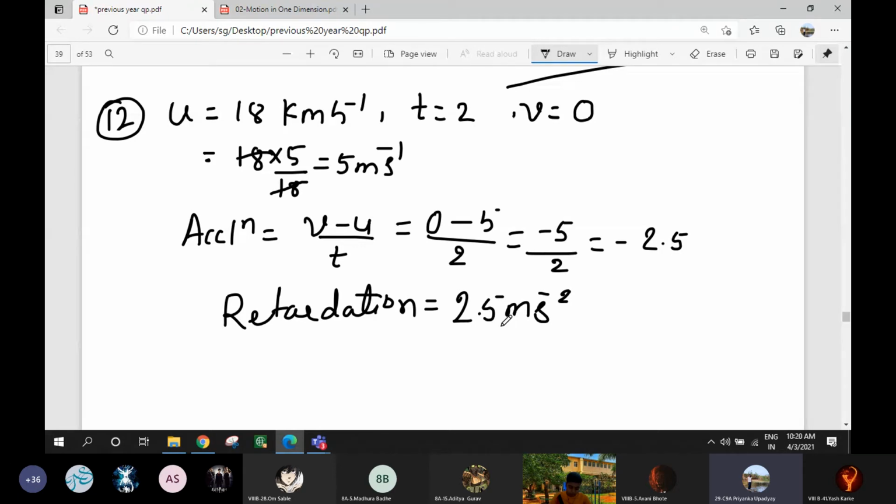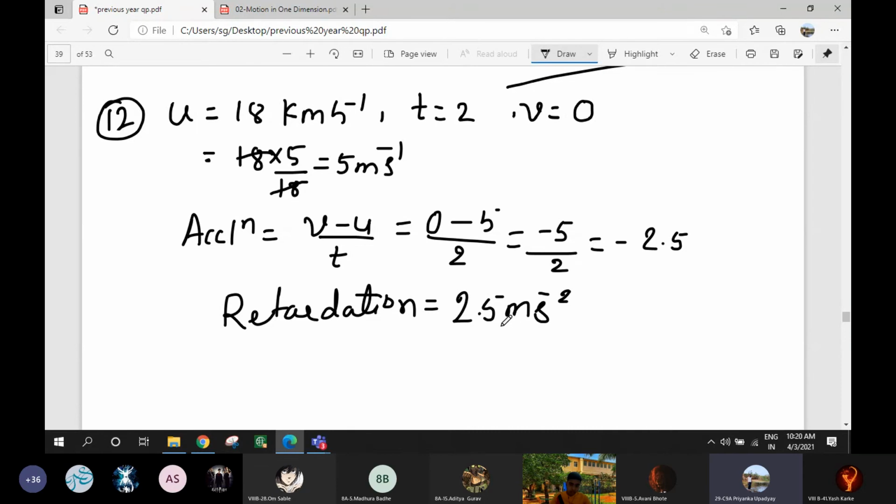So what does it mean? You have started from 0 and you have reached some velocity. So is it acceleration or retardation? It is acceleration. If your initial velocity is smaller than final velocity, it is acceleration. And if your initial velocity is greater than final velocity, it is retardation.